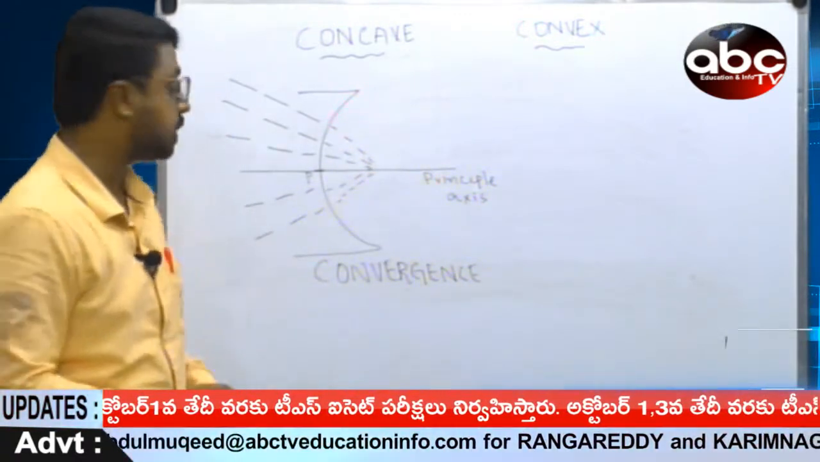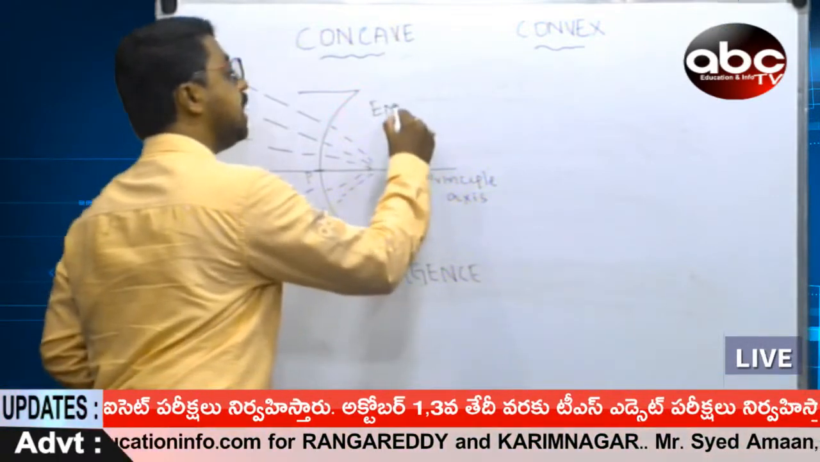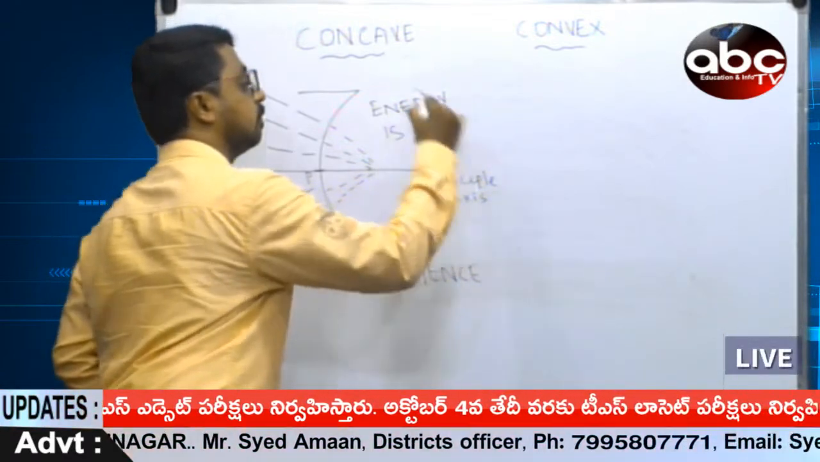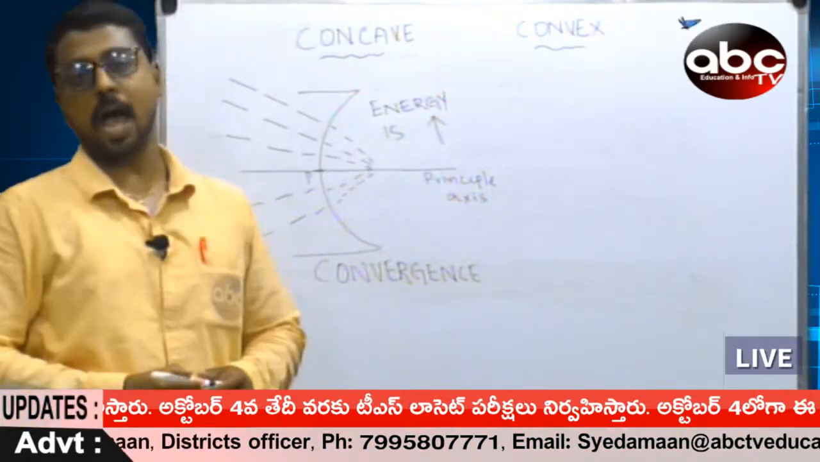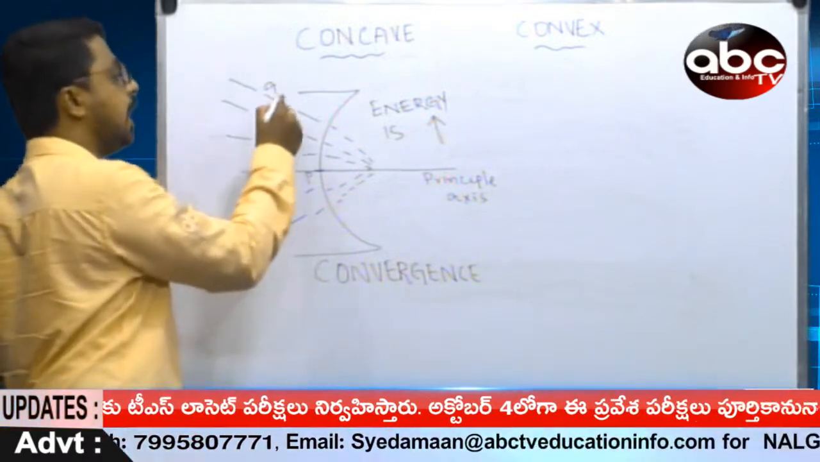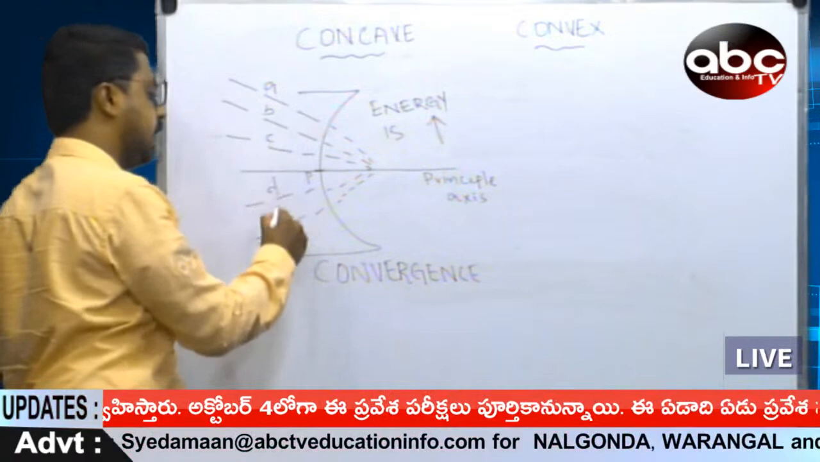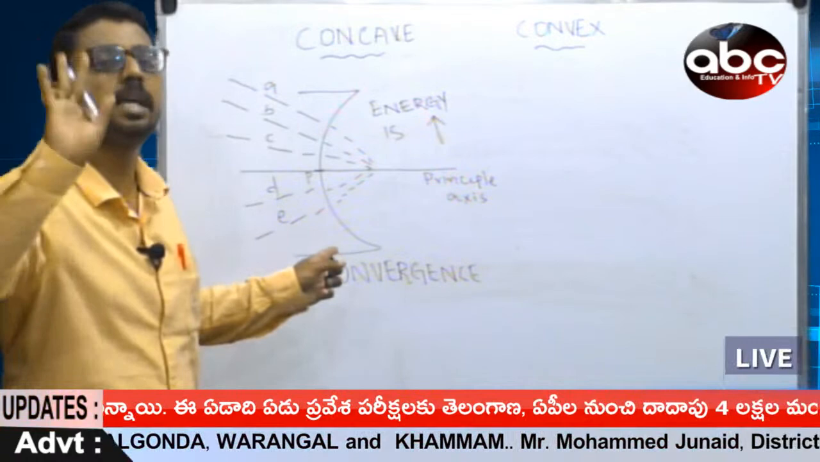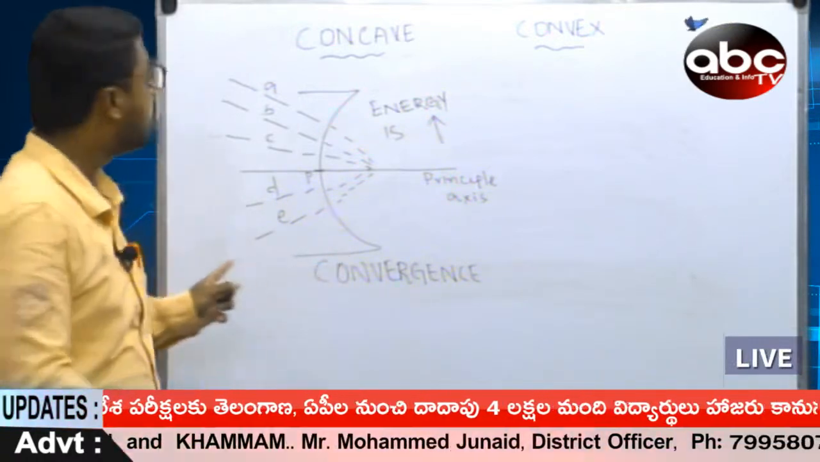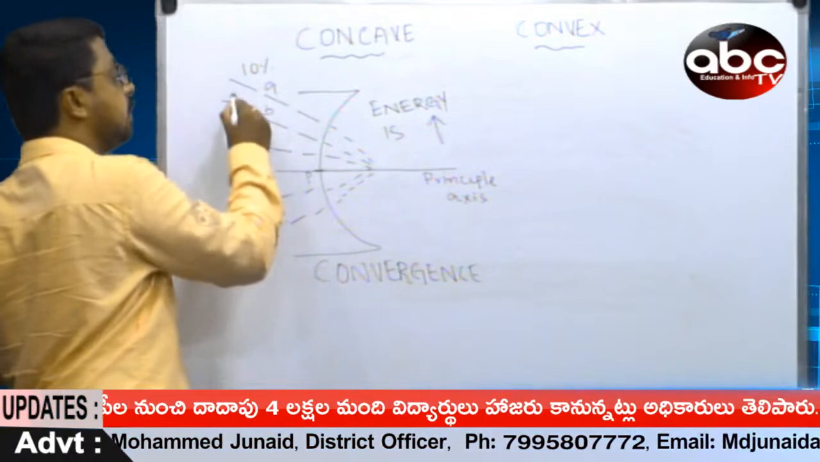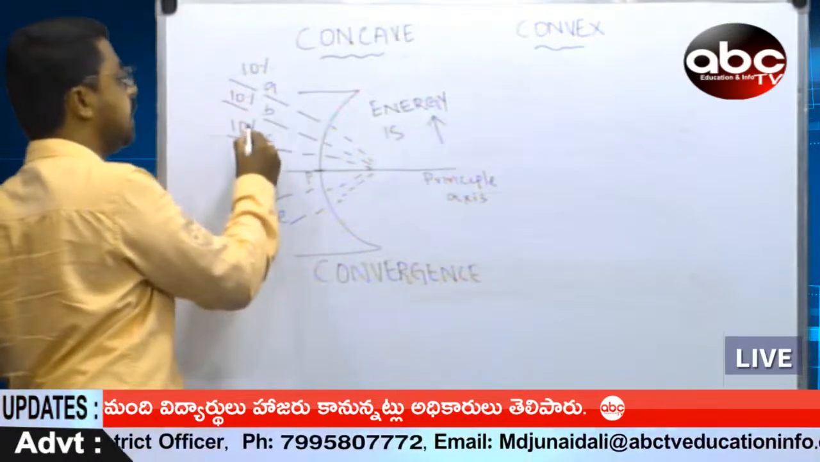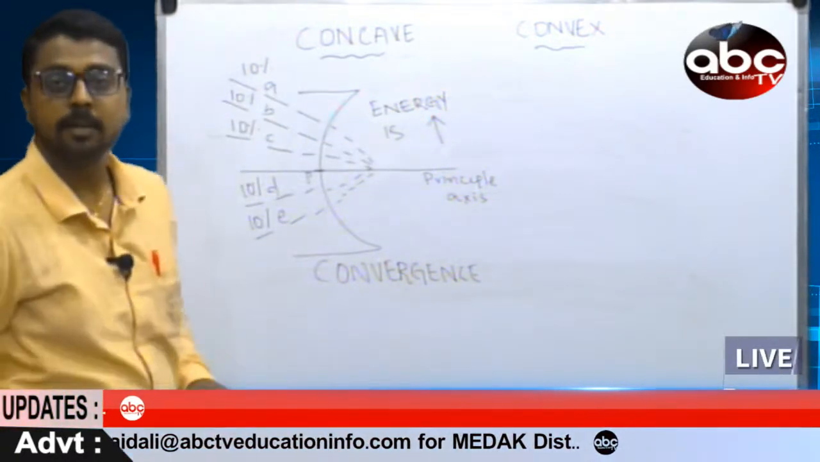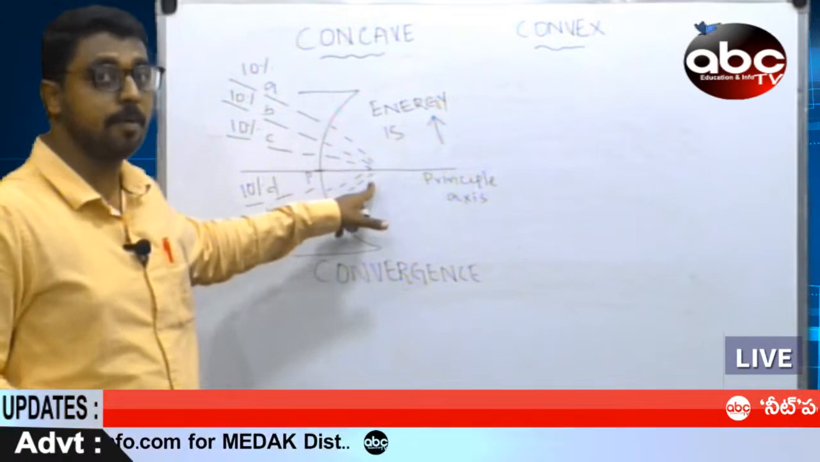What is the use of convergence? Energy is increased. How? Let us take ray A, ray B, ray C, ray D, ray E. All the rays are supposed to contain 10% energy. A contains 10%, B contains 10%, C contains 10%, D contains 10%, E also contains 10%. Then all the rays are meeting at this point, right?